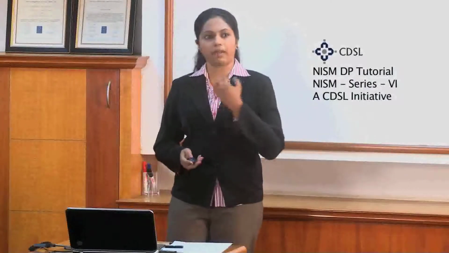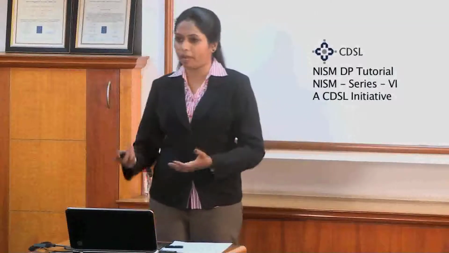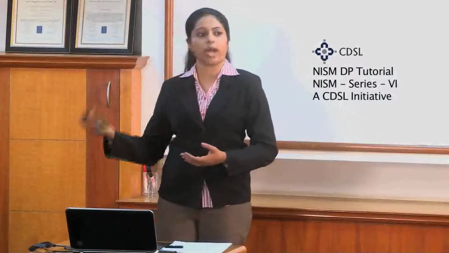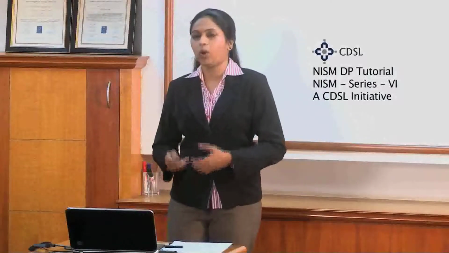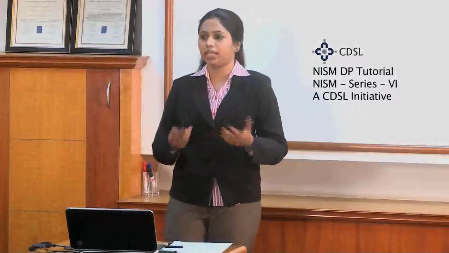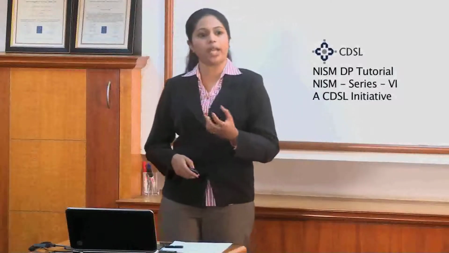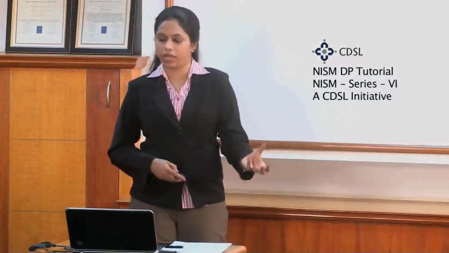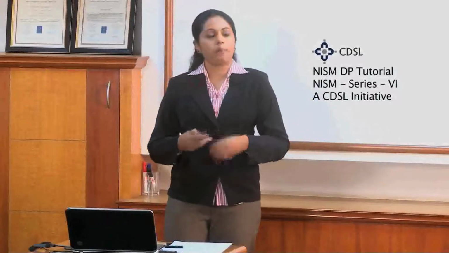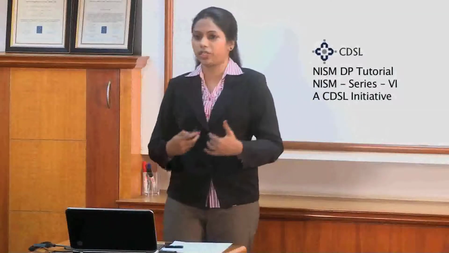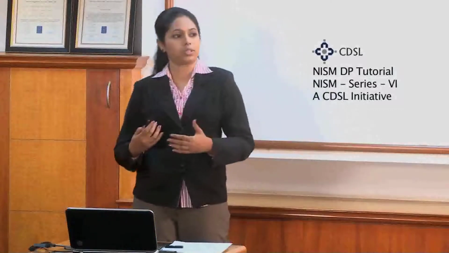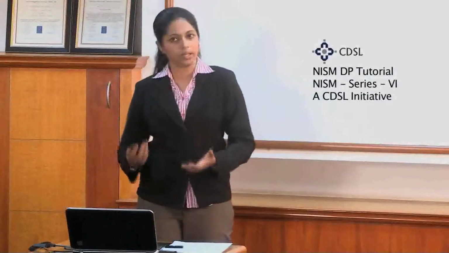For example, I have a demat account and there is a corporate action, so I will get my shares directly in my demat account. Another customer who has a physical share certificate will get the corporate action by way of physical share certificate. What if someone has a physical share certificate and now wants it in electronic form? That is okay.